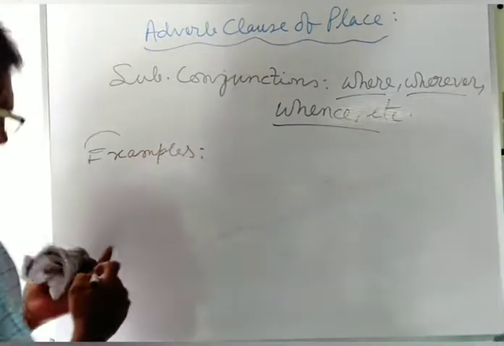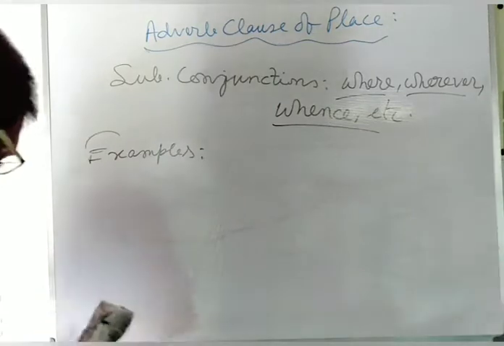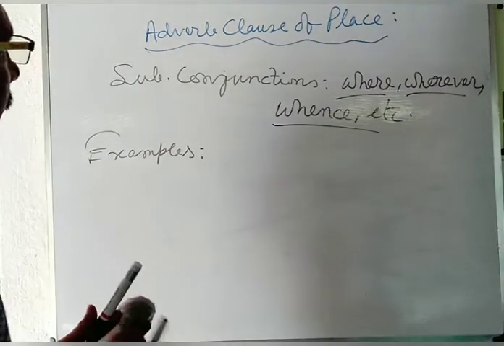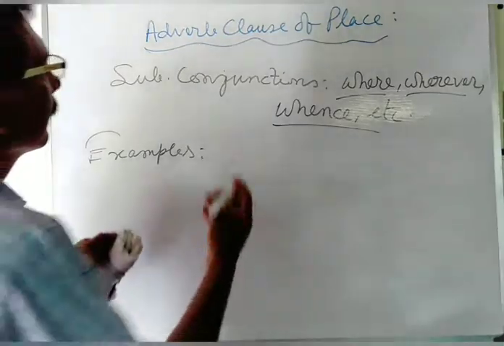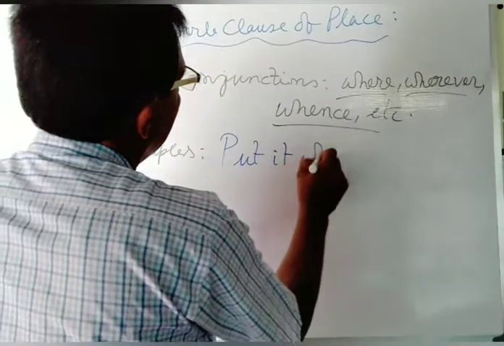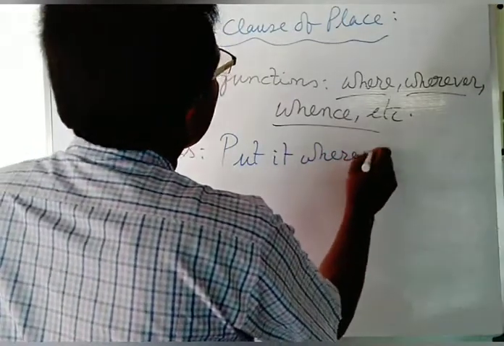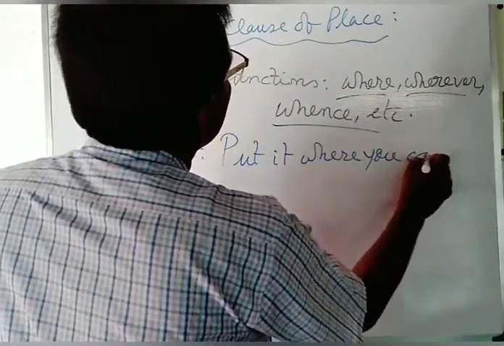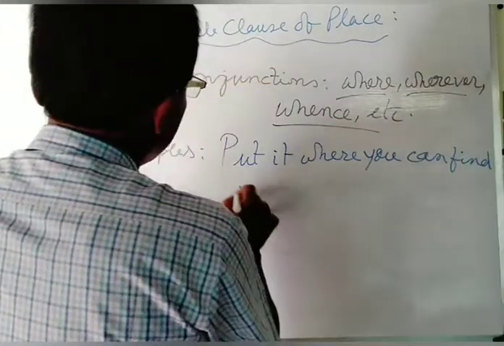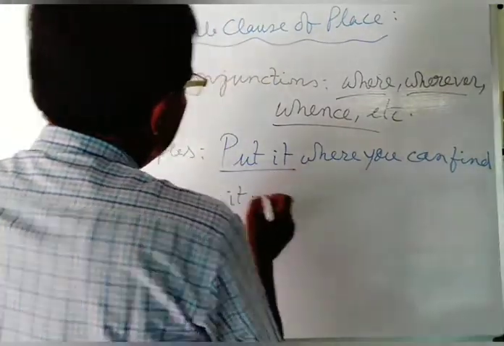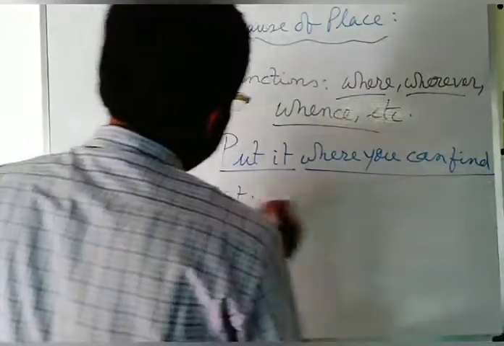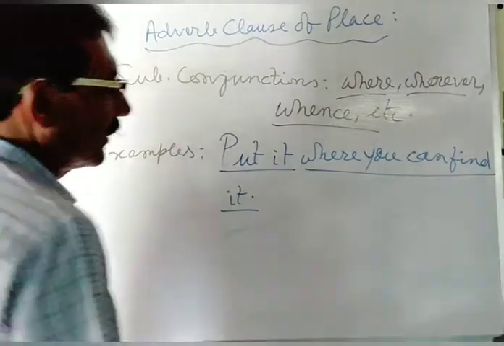Put it where you can find it. Here, put it is the principal clause, and where you can find it is the subordinating clause.